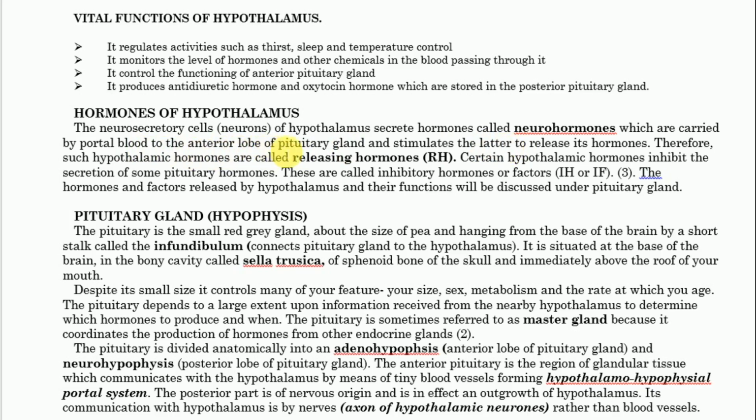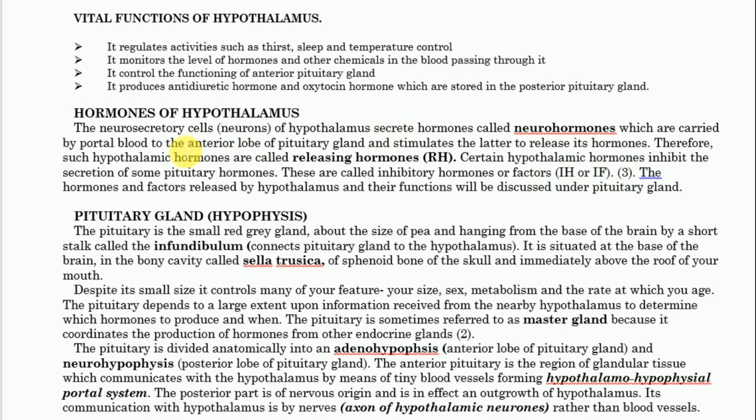Anterior lobe of pituitary gland. Kwa the neurohormones they stimulate the anterior lobe of pituitary gland to release its hormones. Therefore, such hypothalamic hormones are called releasing hormones or RH kwenye abbreviation. Certain hypothalamic hormones inhibit secretion of some pituitary hormones. These are called inhibitory hormones or factors, IH or IF.